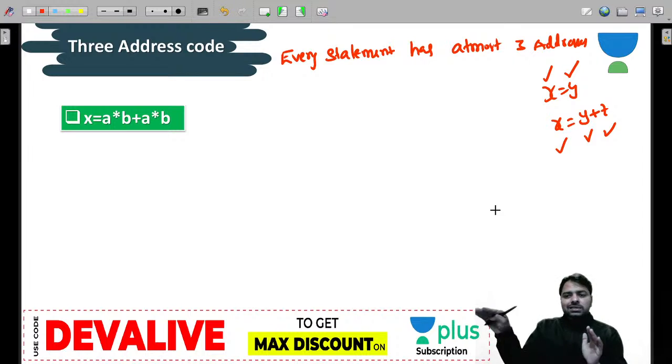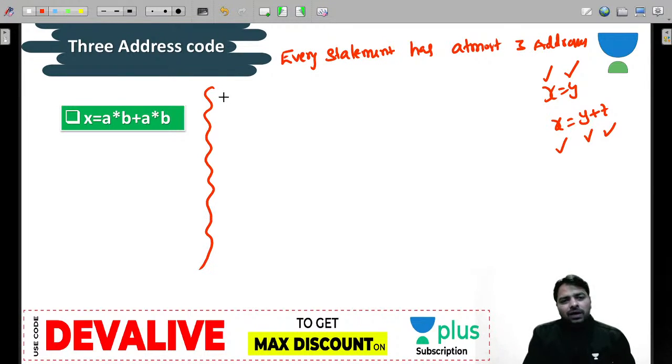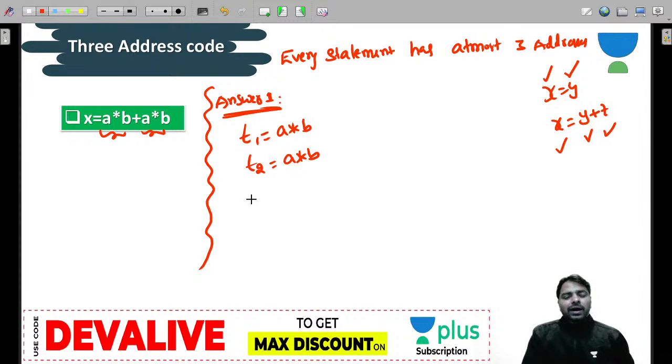Every instruction has at most 3 addresses. Now let's focus on how to write 3 address code for this. There are various ways to write the 3 address code. Answer 1: you know that the multiplications have the highest precedence, so T1 is equal to A star B, T2 is equal to A star B, and T3 is equal to T1 plus T2. This is T1 and T2, and the result you are storing in T3, and finally the T3 value can be assigned to X.